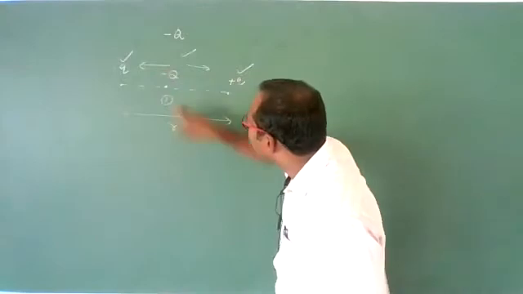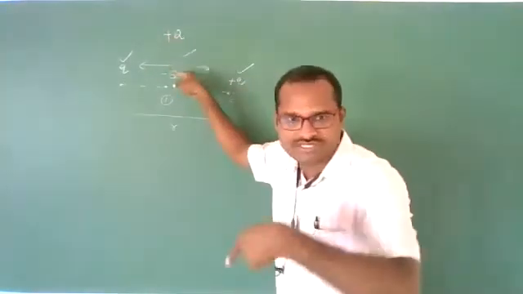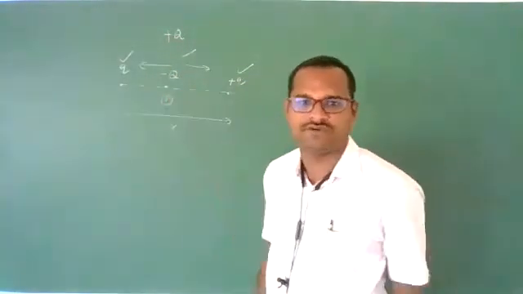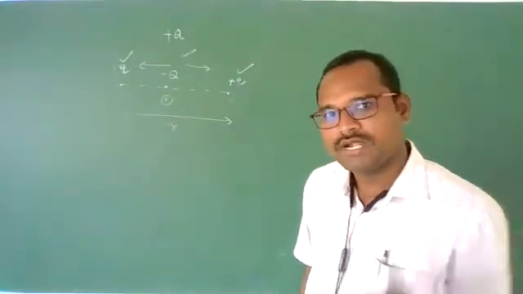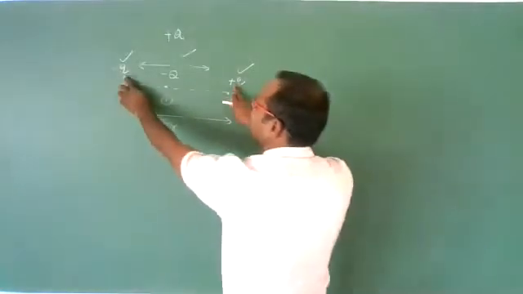It may be positive charge, it may be negative charge. For positive charge also we have got, for negative charge also we have got. How to calculate? In the last problem we have shown. Okay, now let us check for two opposite charges.